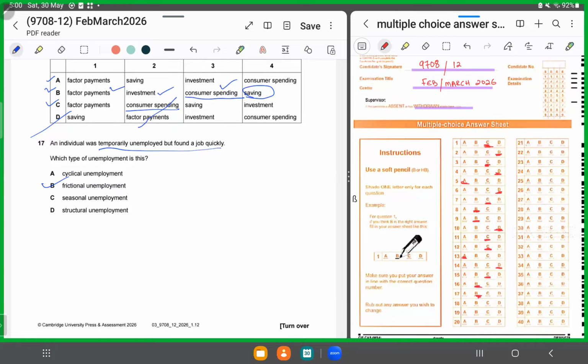It's not cyclical, it's not seasonal, it's not structural. Structural is when there are structural changes, right? It cannot be because of structural changes in the economy. It cannot be cyclical because that's for lack of aggregate demand. It's not seasonal because we're not talking about certain seasons. All right.